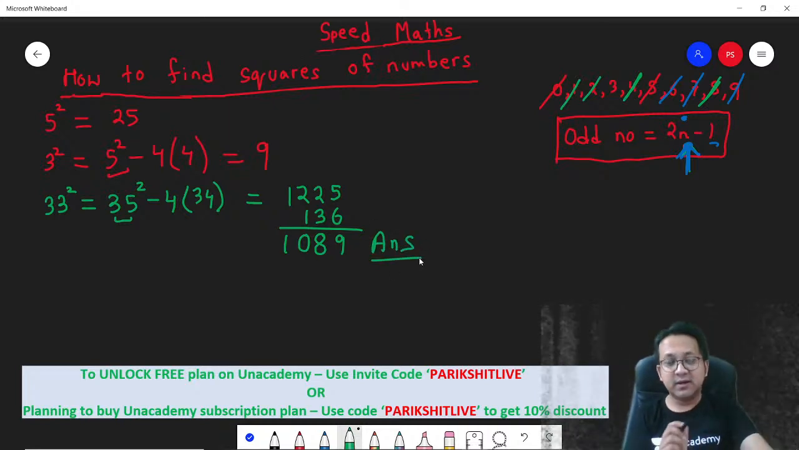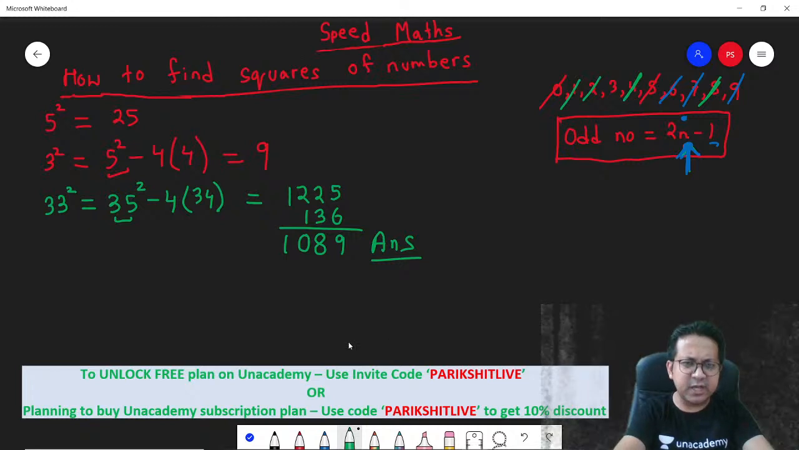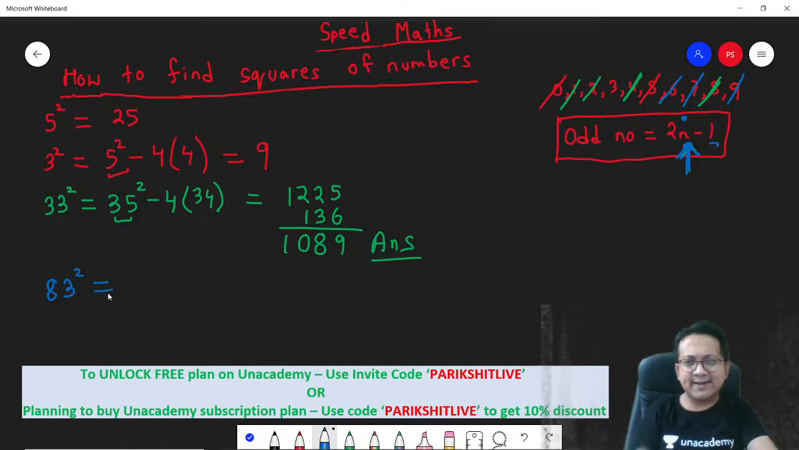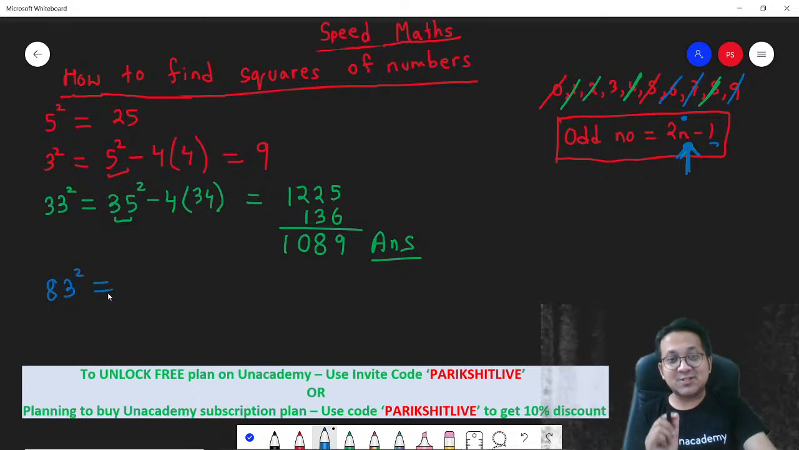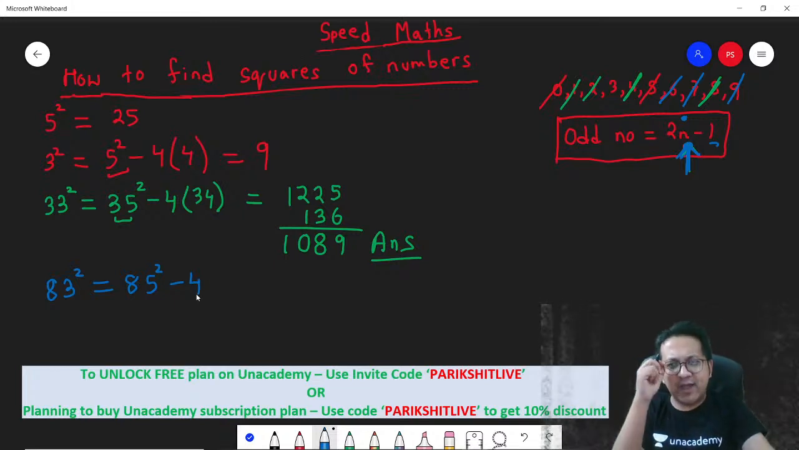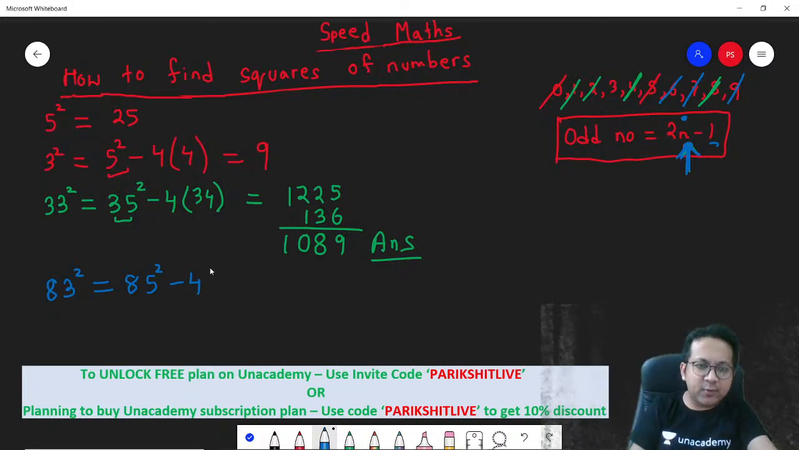Did you get this? I think it's pretty simple. Let's take another number. Let's say 83 square. How will you determine 83 square? 83 square will be the same as 85 square minus 4 times the previous number compared to 85. What is the previous number? Compared to 85, the previous number is 84, right?